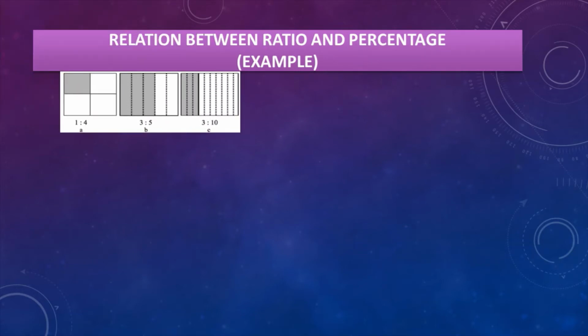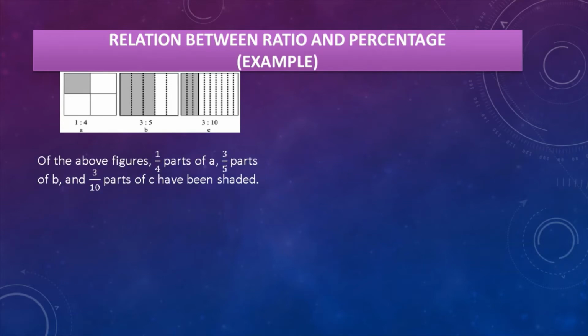This one is a figure. There are three shaped figures you can see, A, B and C. Some portions are marked and some portions are not marked. So of the above figures, 1 by 4 parts of A, as you can see in the first figure, 1 is marked and the total parts are 4. 3 by 5 parts of B, as you can see, 3 parts are marked and the other parts are not marked. So 3 by 5 parts of B and 3 by 10 parts of C have been shaded. As you can see here, 10 is the total parts and 3 parts are shaded or marked.